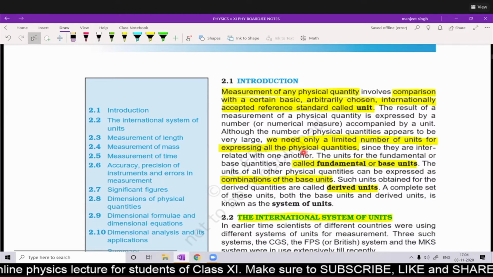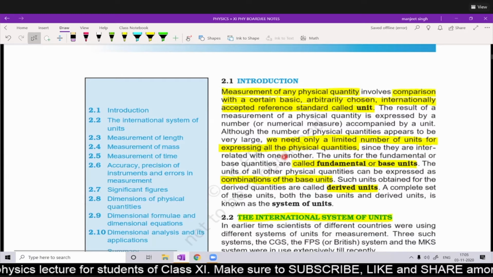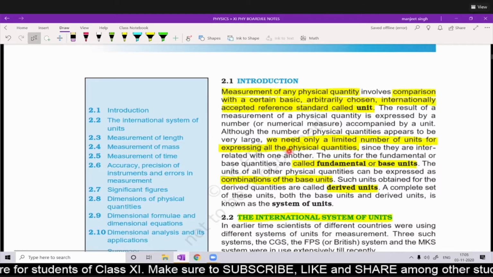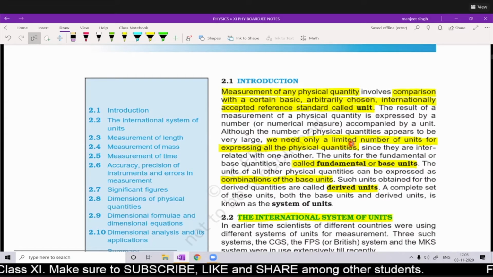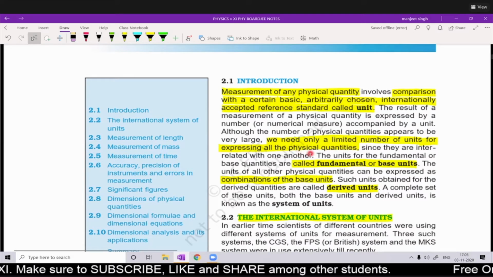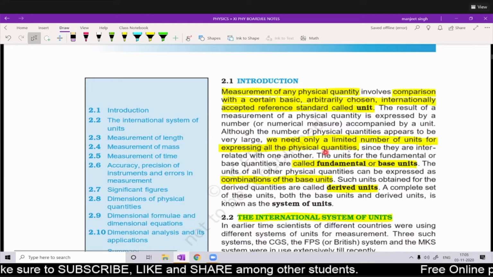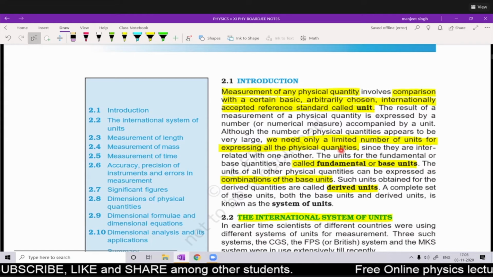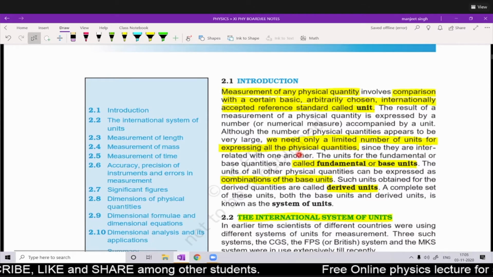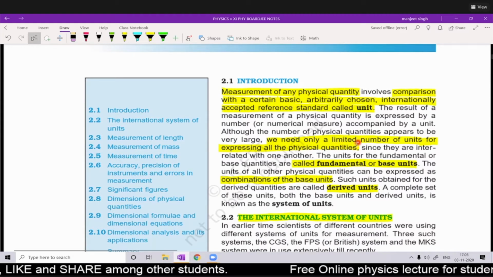Now we need only a limited number of units for expressing all the physical quantities. Suppose apart from length, mass, and time, we have the quantity velocity. Velocity is a physical quantity which can be expressed in terms of meter per second, that means in terms of two basic physical quantities.